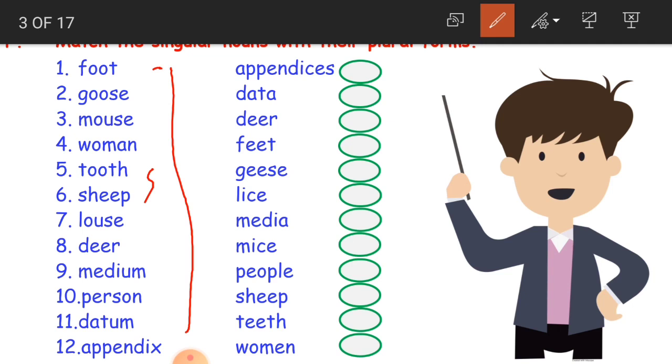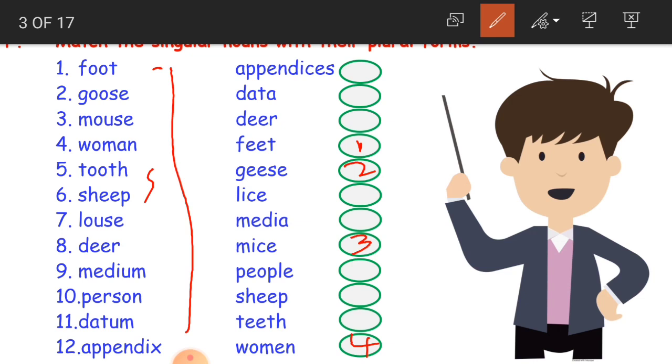Clear children? Now for the first one, what is foot? Foot in plural form becomes feet. That's why I have written number 1 here. Foot is feet. Goose becomes geese. Mouse becomes mice. Number 3, woman. Previously we learnt that man became men. Now here woman becomes women. That is the last one here, number 4.